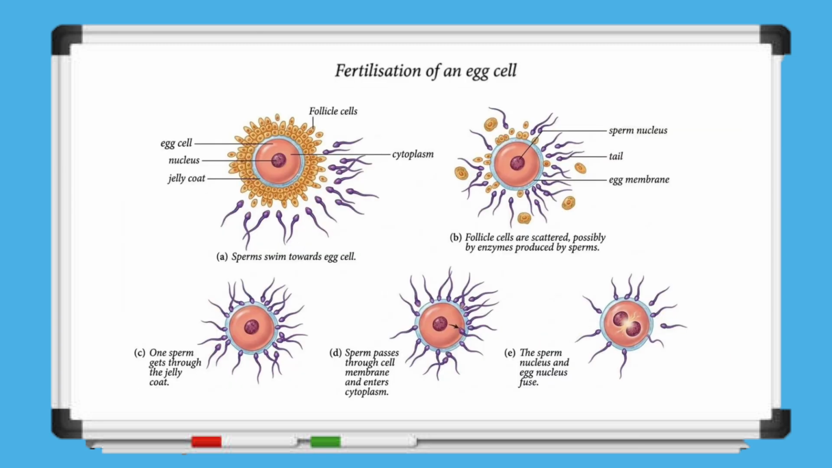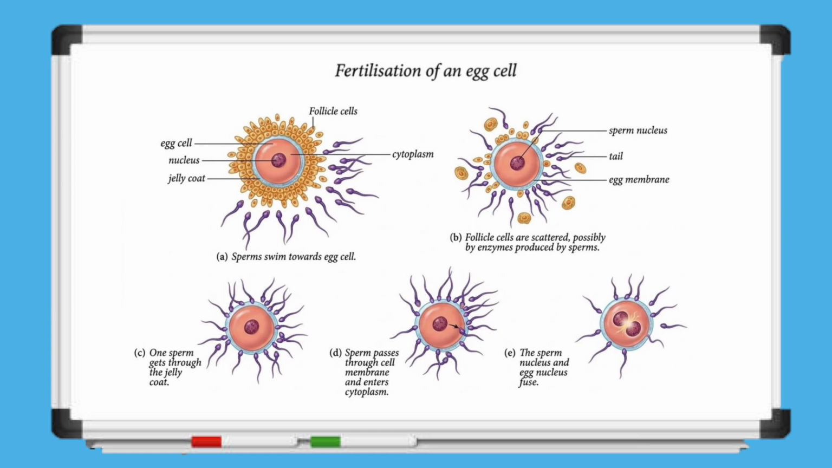Now let us look at the diagram showing the fertilization of an egg cell. The egg cell contains a nucleus, cytoplasm, and is surrounded by a protective jelly coat and follicle cells. The sperm cell has a head containing the sperm nucleus and a tail that helps it swim. The process of fertilization occurs in several stages. First, many sperm cells swim towards the egg cell using their tails. As they reach the egg, enzymes released from the sperm help scatter and break down the surrounding follicle cells.